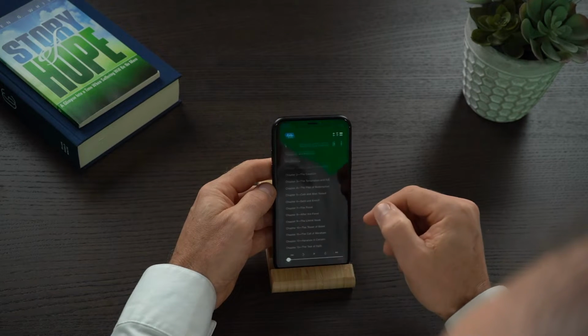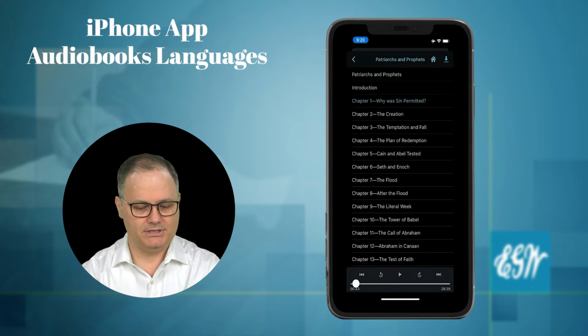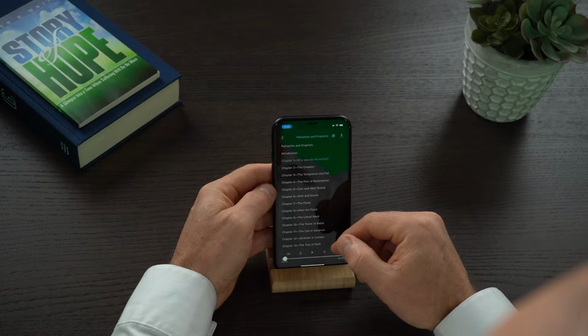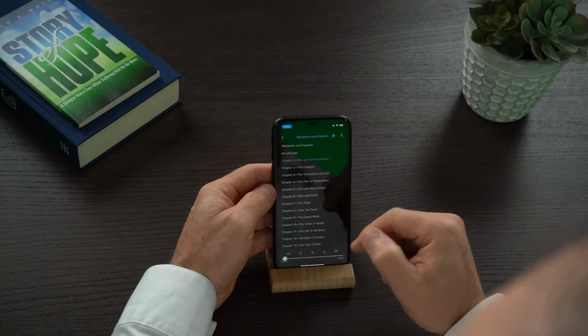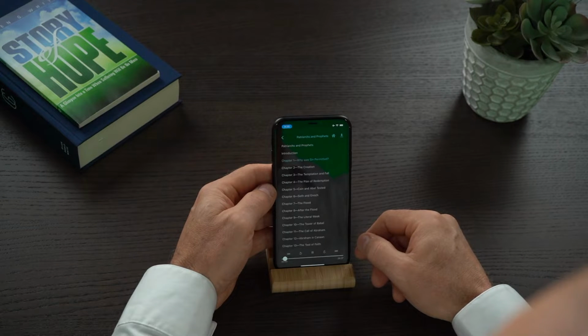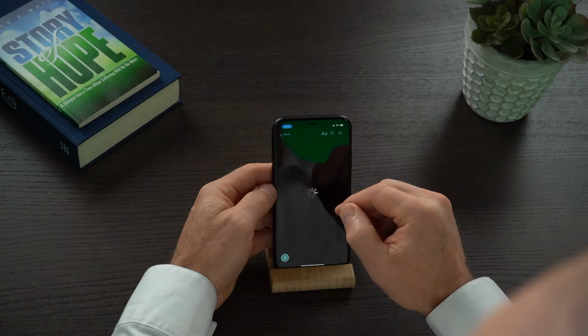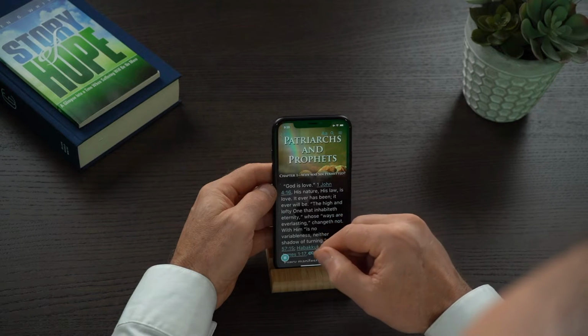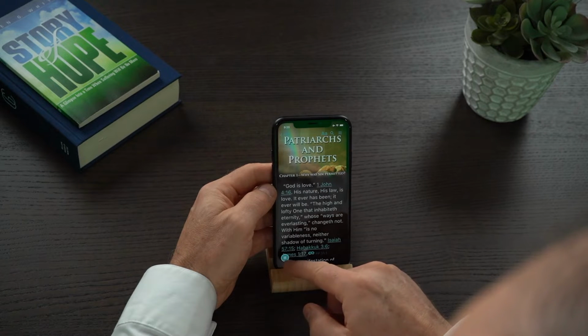Okay, so I'm just going to jump back in here. So I've given you a little quick demonstration there on how you can go through and listen to an audiobook. Now there is one more feature that we have built in here, and that is the ability to read and listen at the same time. So let's say, for example, I'm starting the audiobook here, and I want to read it as well. All I need to do is just tap on chapter 1 there. Once I tap on the chapter 1, it will open up, and you'll see the little audiobook control playing here.